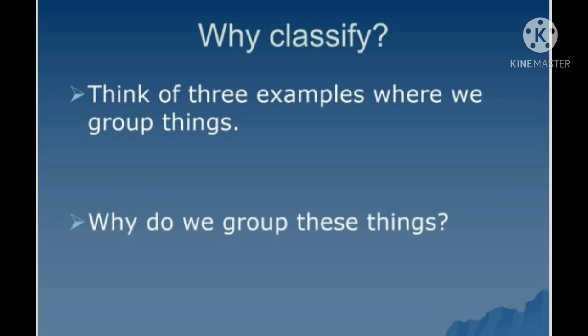And animals are heterotrophs. Heterotrophs means they don't make their own food. They depend on others for their food. Plus they are multicellular. They are not unicellular, but multicellular.